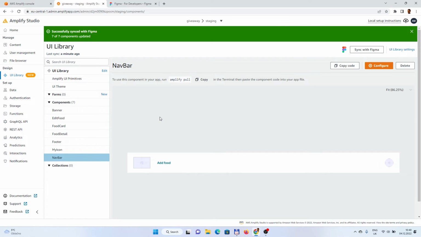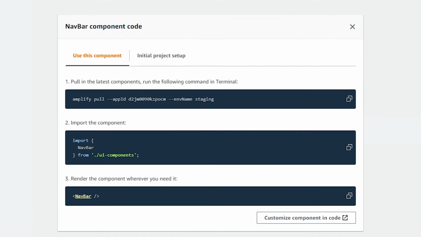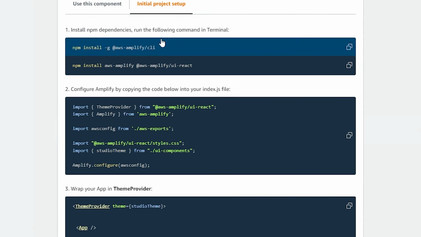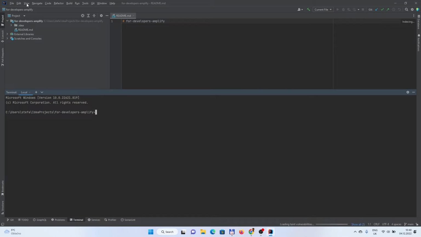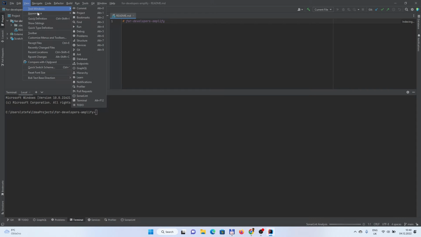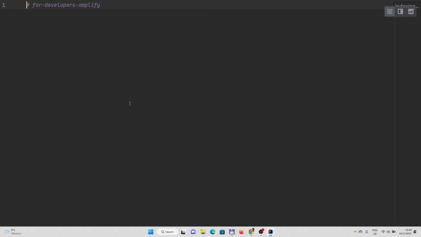But just to show, the next step would be for us to configure the local environment and start really with Amplify. And how to do that? We can follow some official guides, or we can click on Get Component Code, and the initial project setup should guide us how to do that. So let's open IDEA, and let's also do the project creation in IDEA.